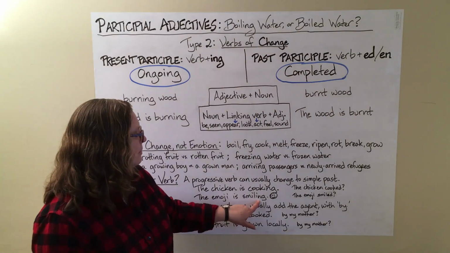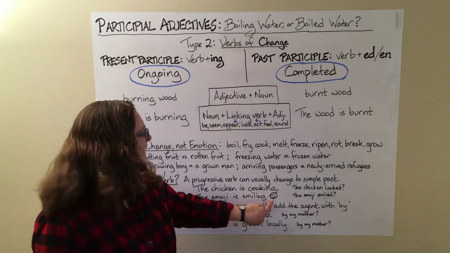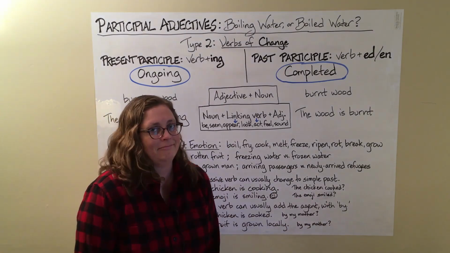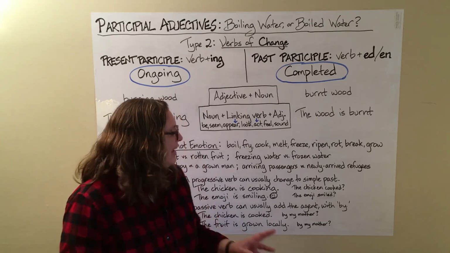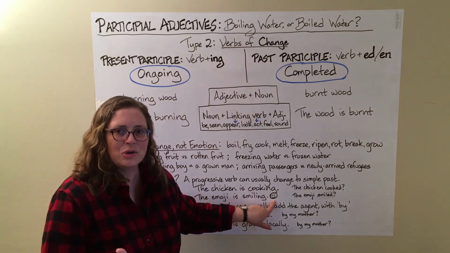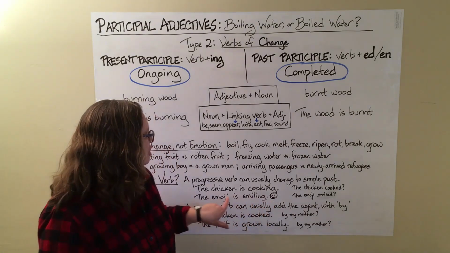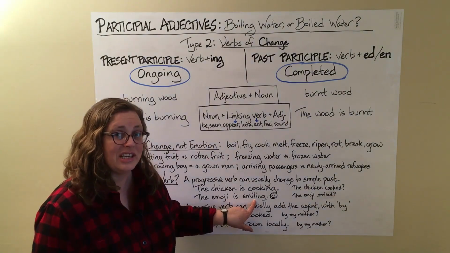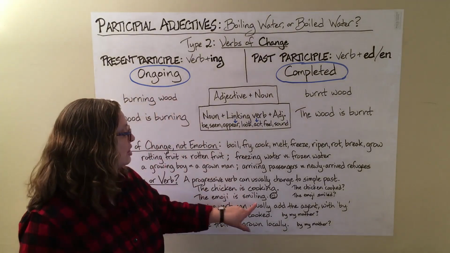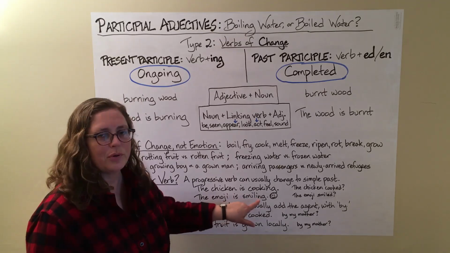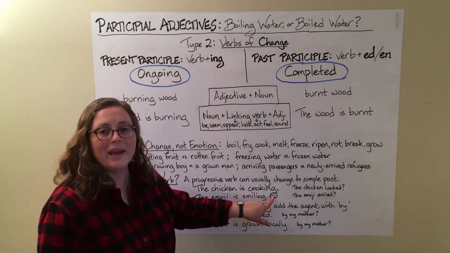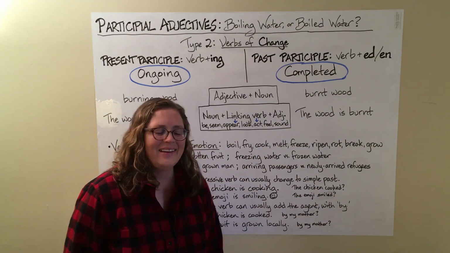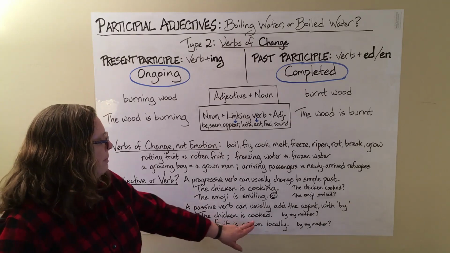The emoji is smiling. This is an emoji, yeah? Is smiling. The emoji smiled? That doesn't make any sense because this is not actually doing it. We're just describing the emoji. So this is really a true adjective, participial adjective. It's not a present progressive verb. It's not doing this action. You can't change it to be in the past. Okay?